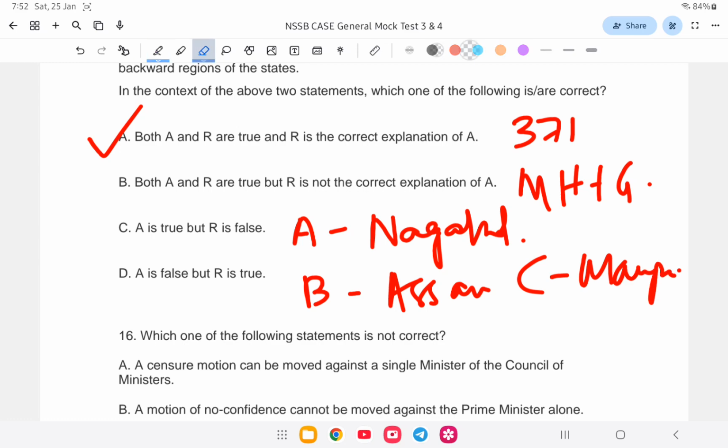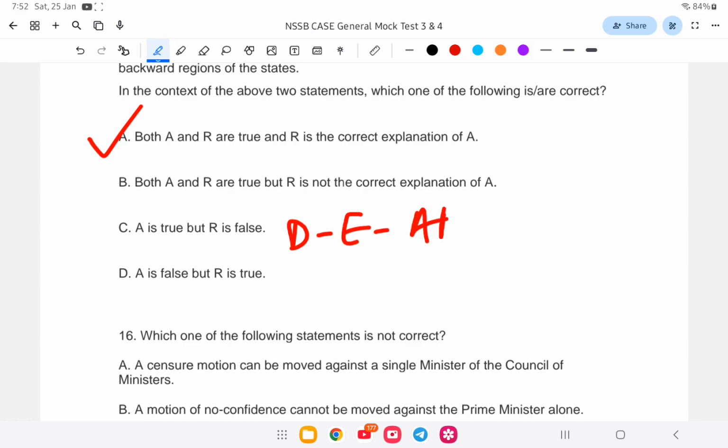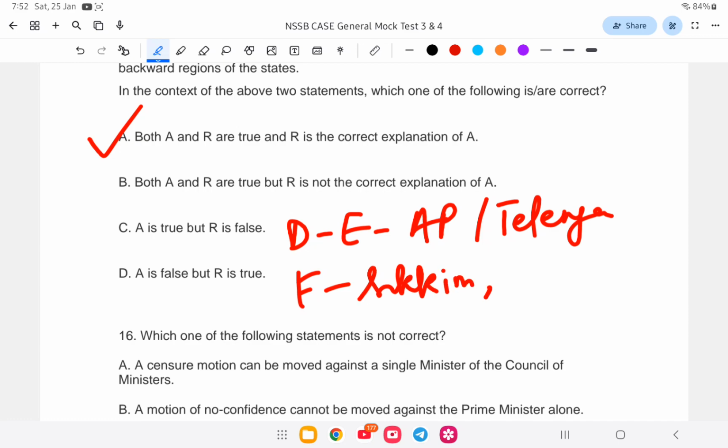Next, D and E will be for Andhra Pradesh and Telangana. F will be for Sikkim. G is Mizoram. H is for Arunachal Pradesh and J will be for the Hyderabad Karnataka region. So that was all the states.